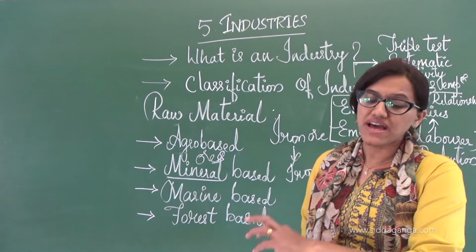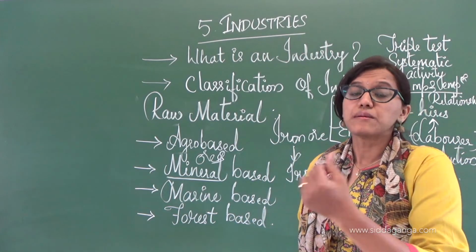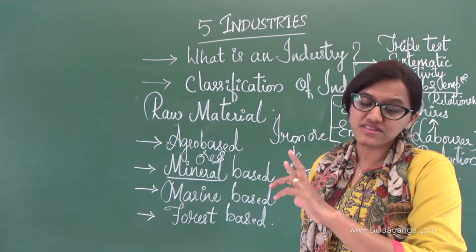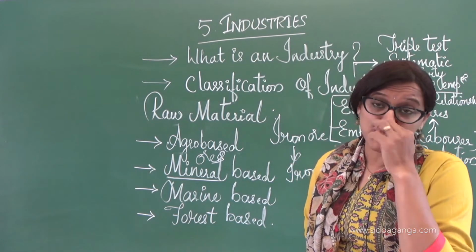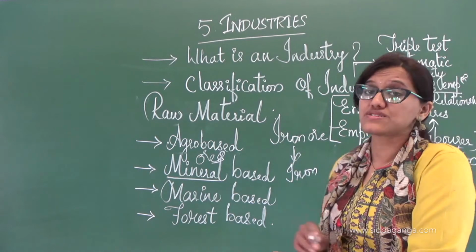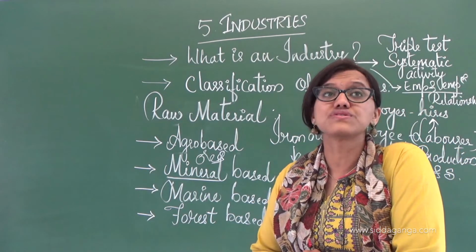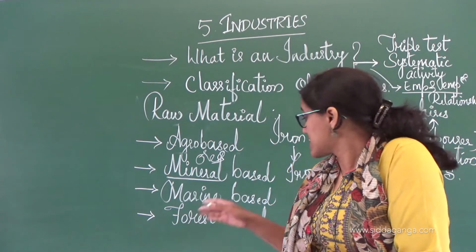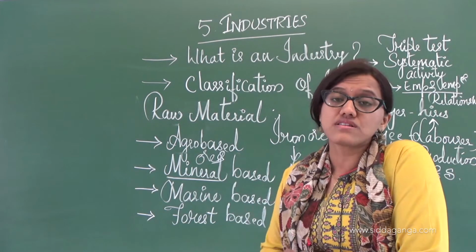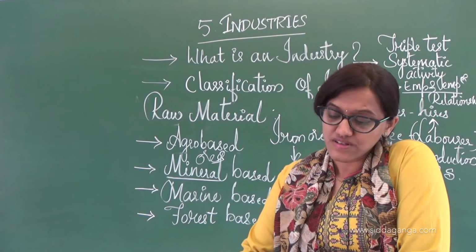Most of the manufacturing industries, that is machines, railways, building materials, etc., need iron, like iron rods and so on. So that is used for producing those things.